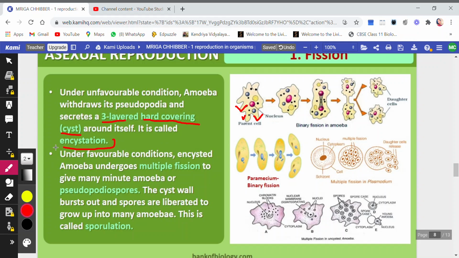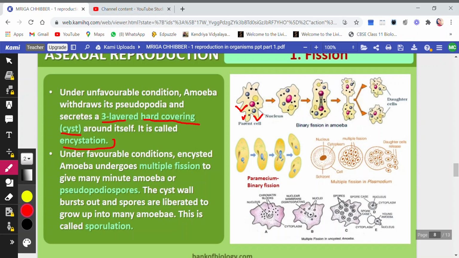And this procedure is called encystation. Encystation means this is a process in which amoeba forms a three-layered hard covering or cyst around itself during the unfavorable conditions. Under favorable conditions, the encysted amoeba undergoes multiple fission to give many minute amoebae or pseudospores.